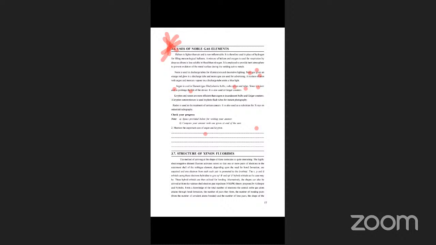A krypton-xenon mixture is used for photo flash tubes and instant photography. You know those photo flashes, they use a mixture of krypton and xenon. Finally, radon is used for the treatment of cancer because it is radioactive. It is also used as a substitute for X-rays in industrial radiography. You know X-rays. These are the uses of noble gas elements.